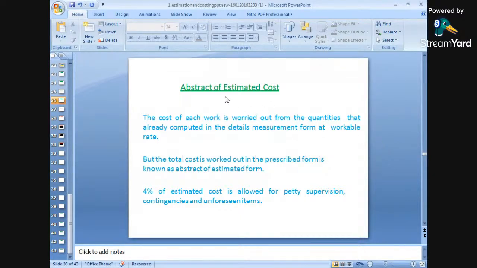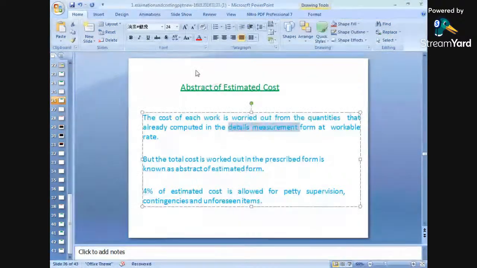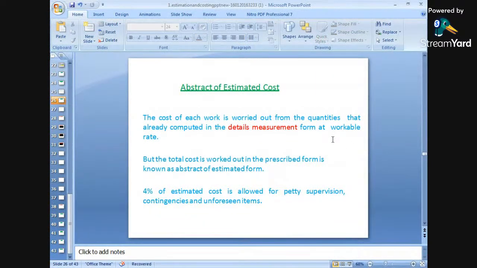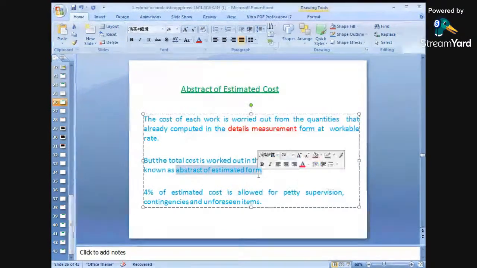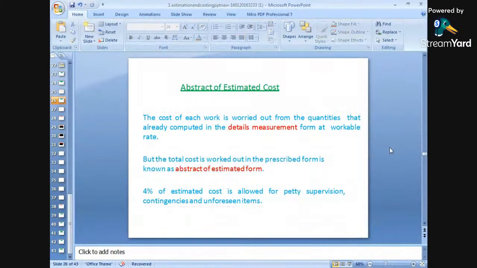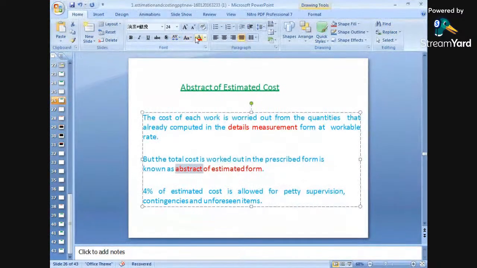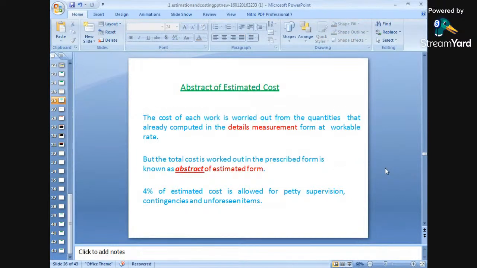Okay? The abstract of estimated cost. The cost of each work is worked out from the quantities already computed in the detail proforma which I have shown, at a workable rate. But the total cost is worked out in a prescribed form known as an abstract sheet, abstract of estimated cost. Okay? So it is entered in a separate sheet which is called the abstract sheet. It has been taken care of in this abstract of estimated cost form.